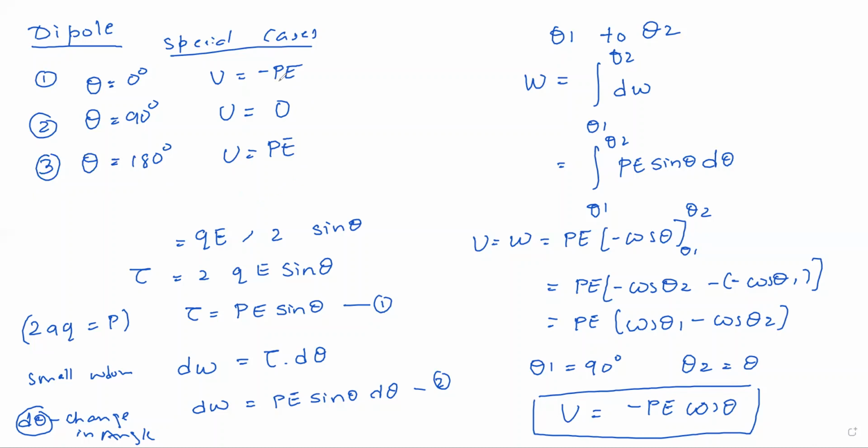So this was all about the potential energy in an external field. In the first case we considered a single charge. The second we considered a system of two charges, and in the third case, we considered a dipole. We arrived at the expression of the potential energy in a dipole, that is U is equal to minus pE cos theta. This derivation is a little important, so please practice.